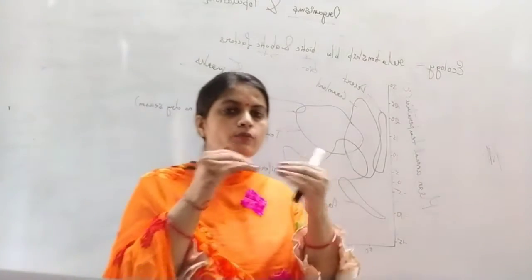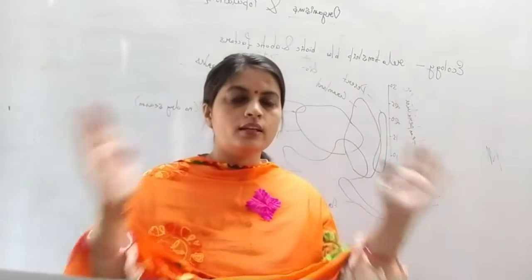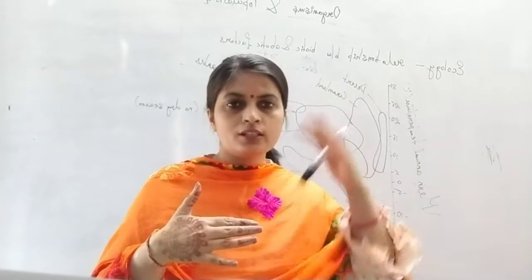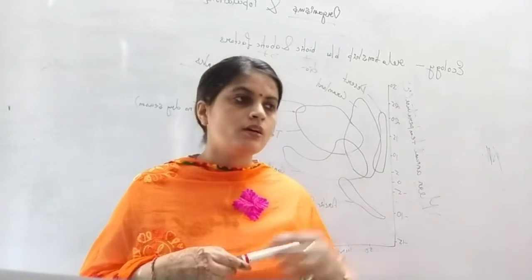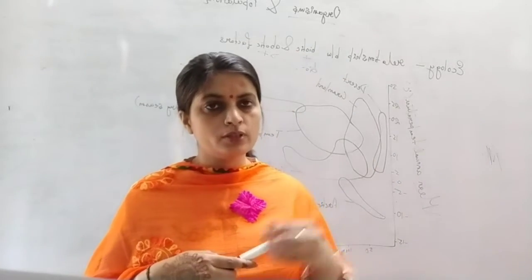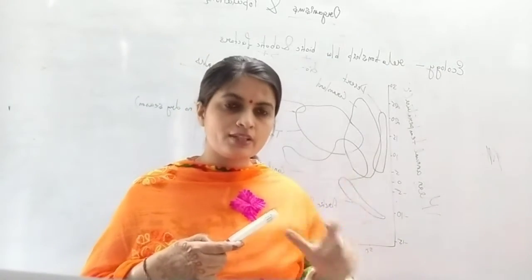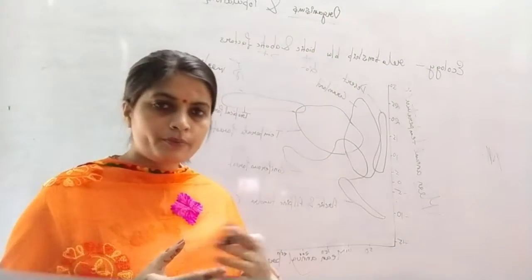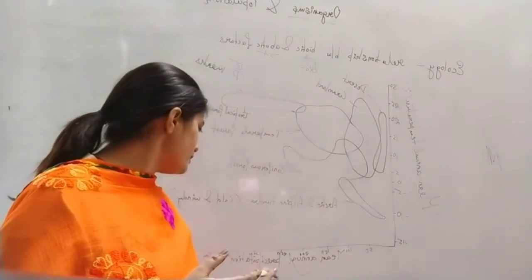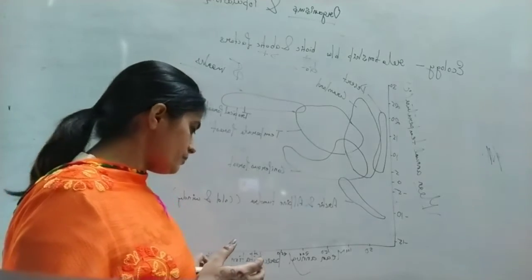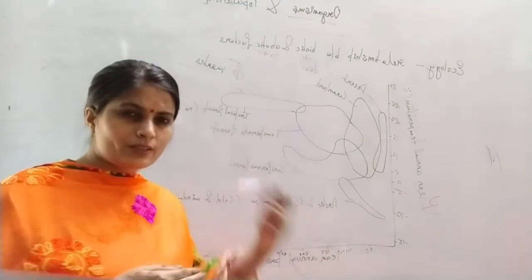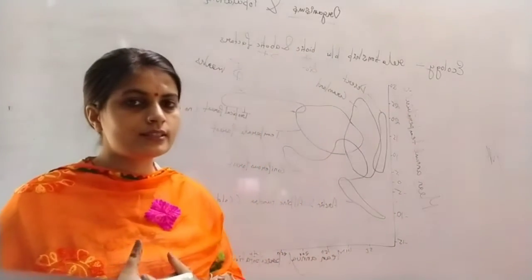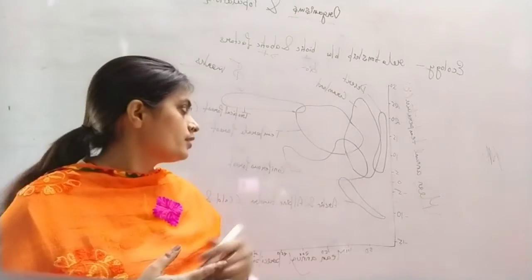For that, suppose a particular area is taken, like you have kept a vessel there, and you check how much rainfall occurs in that particular area in a particular time interval. Then it is measured, and what would be the length of that rainfall which has occurred in that particular area in that particular interval of time. That is referred to here as mean annual precipitation, and it is measured in centimeters, how many centimeters of rainfall has occurred. Temperature is measured in degrees Celsius, in degree Celsius what temperature range has fluctuated or occurred.